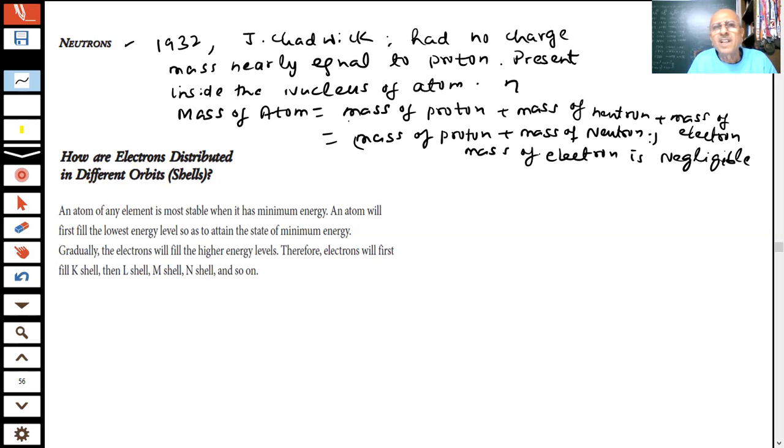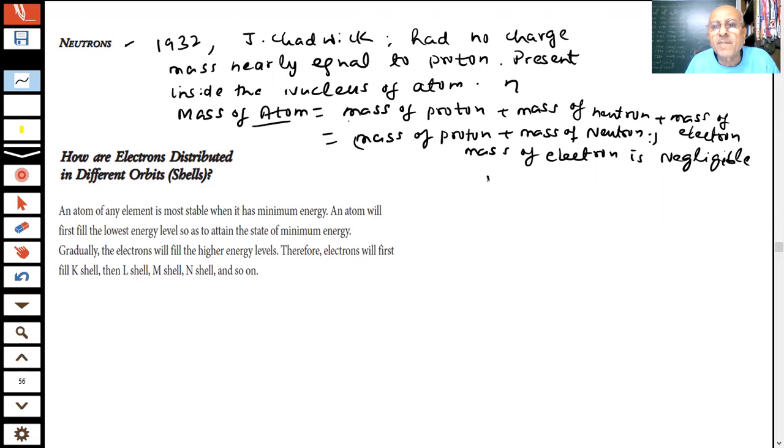So that means the entire mass of the atom is present where, students? Where is the mass present then, because electrons are outside the nucleus? Tell me, where is the atomic mass present? In the nucleus.